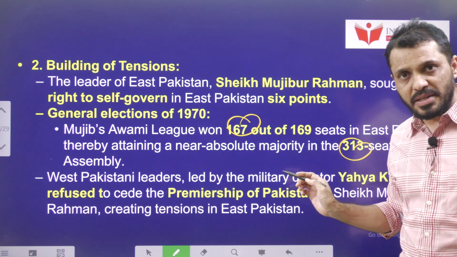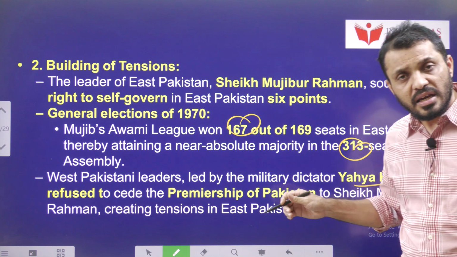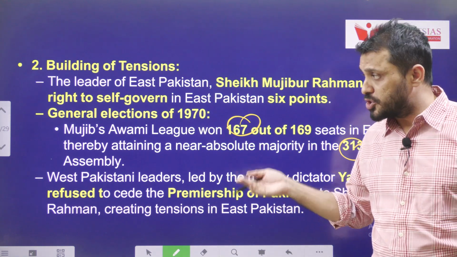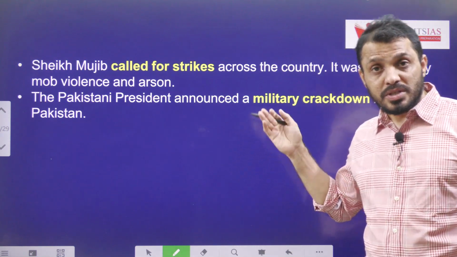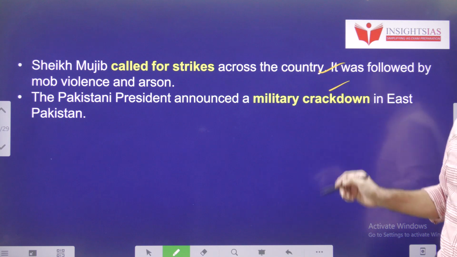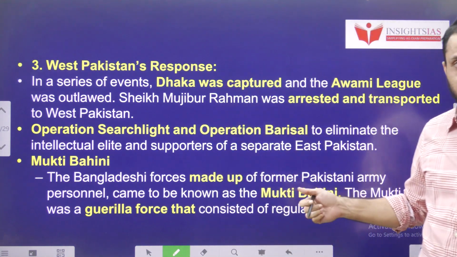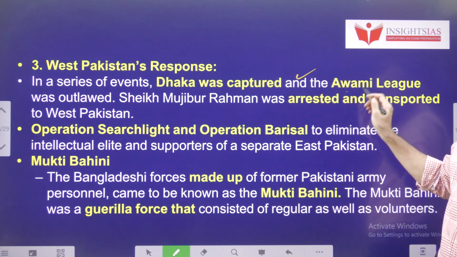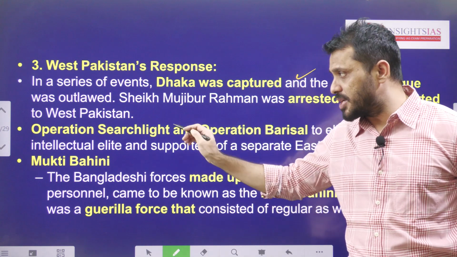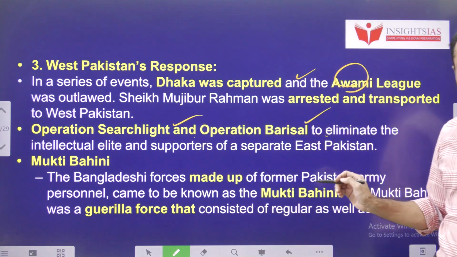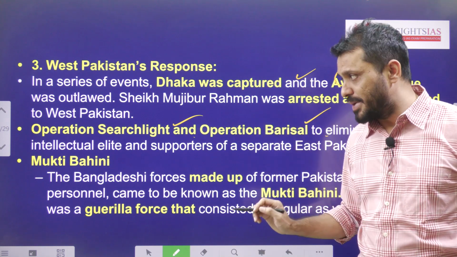Then Sheikh Mujibur Rahman's party won the majority of the seats out of the 313 in the National Assembly. At that time, the military leader Yahya Khan rejected giving the Prime Minister position to Sheikh Mujibur Rahman. That resulted in strikes. And finally, a military crackdown happened in Bangladesh. West Pakistan's response: Dhaka was captured, Awami League leaders were arrested, and Pakistan launched Operation Searchlight and Operation Barisal to arrest all the intellectuals who were supporting this movement.